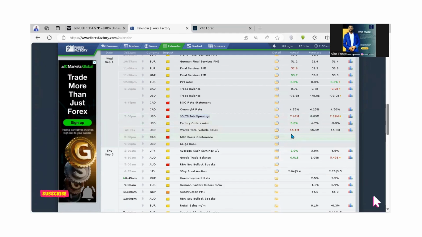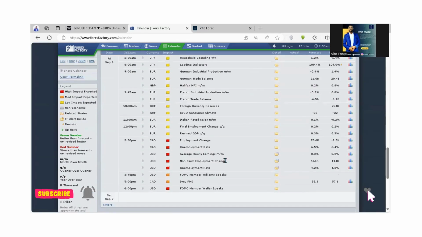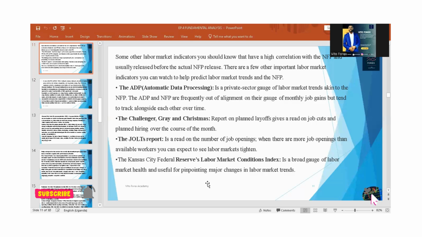So this is a decline. After seeing this, we get to correlate it with what is likely to happen with the non-farm employment change. So coming to the NFP, we have some reports already that give us a picture of what the actual reading could look like.